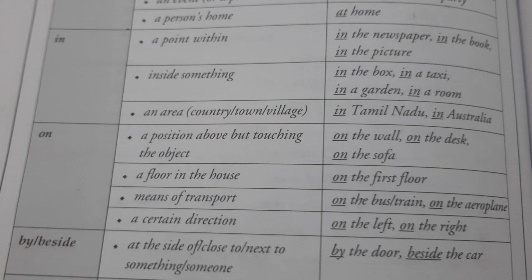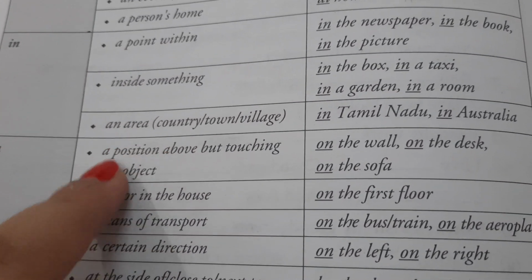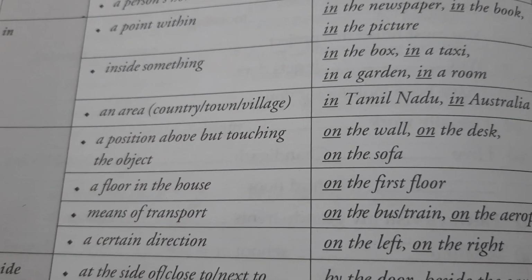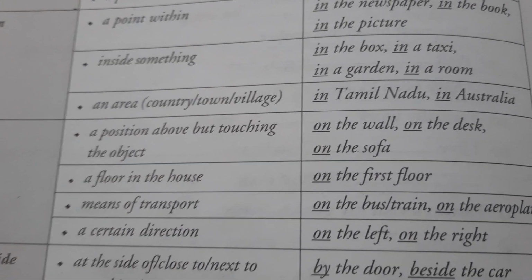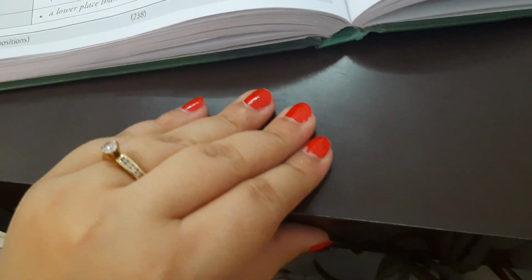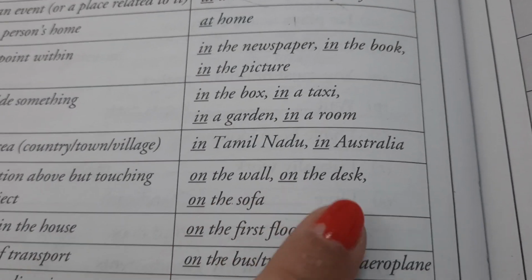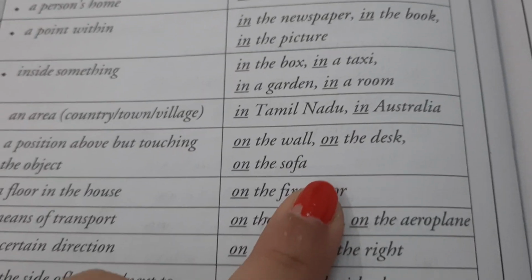Something like this. Then we have on. Just be very careful about this use: a position above but touching the object. Now this book is on the table. It's touching the table. Is it not touching the table? Yes, it is touching. The book is on the table, on this table. On the wall, on the desk, on the sofa. I'm sitting on the chair. Right now I'm sitting on the chair.